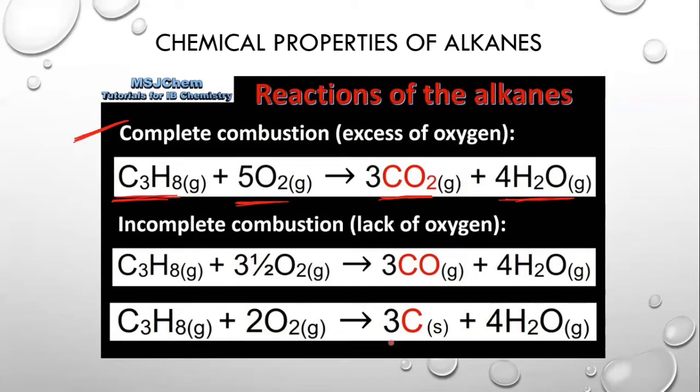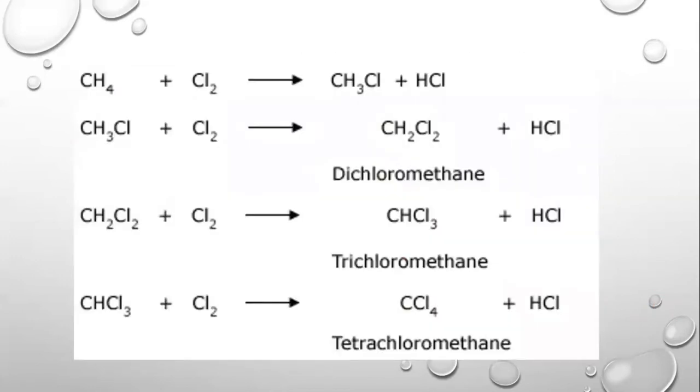If you're not going to add excess oxygen and you have less oxygen, then it will result in carbon monoxide formation and water in a lack of oxygen scenario. And if we have very little oxygen, then it will result in only carbon and water or steam, and it can also result in a mixture of compounds such as carbon monoxide, carbon dioxide, and water. So these are the three ways combustion can take place, dependent on the supply of oxygen that is present. Then we have the substitution reaction.